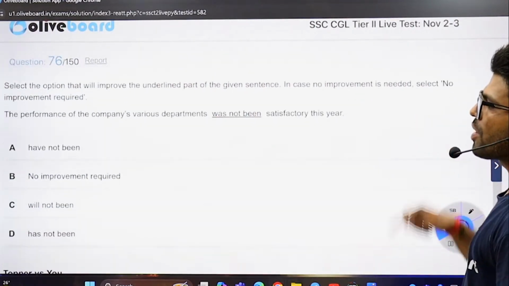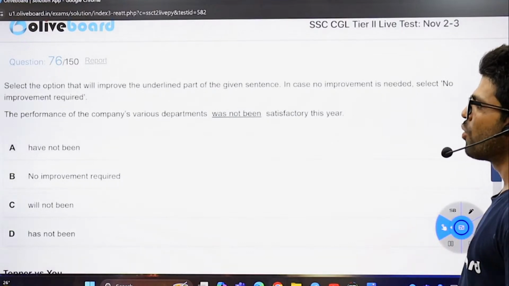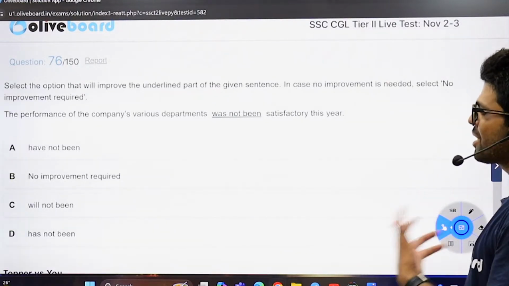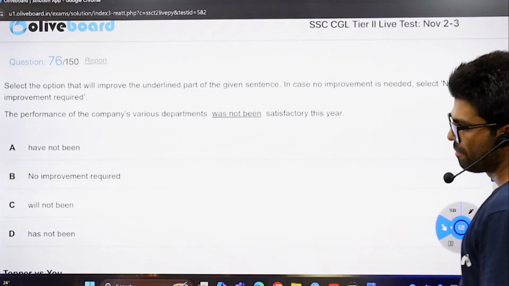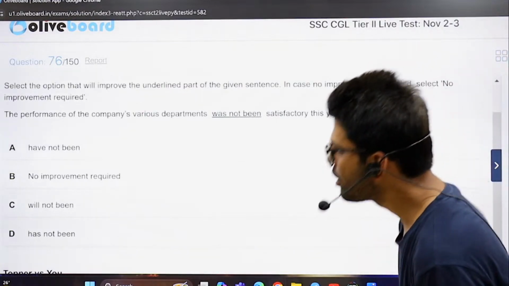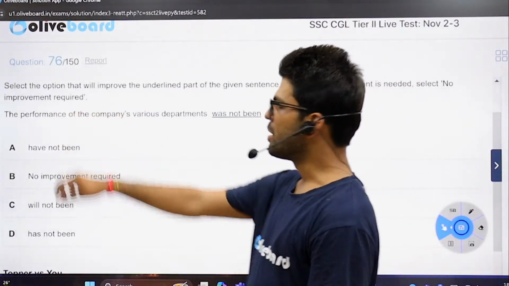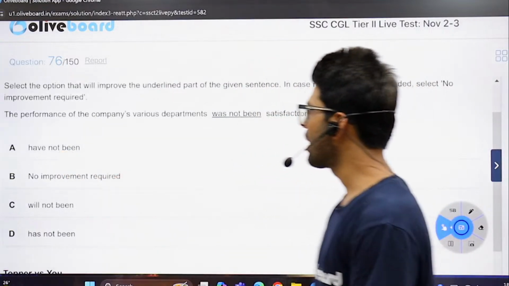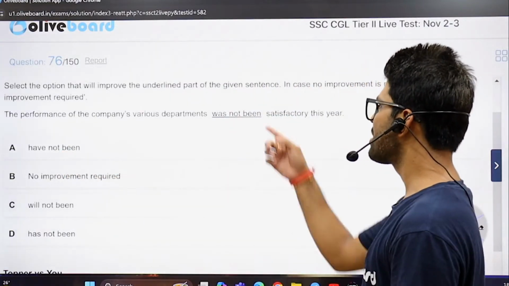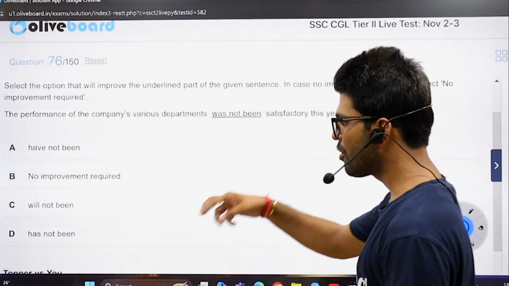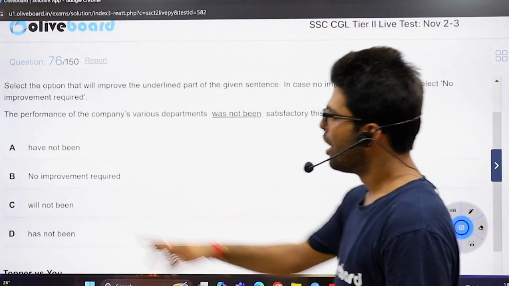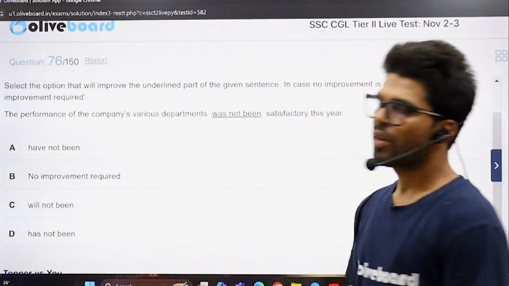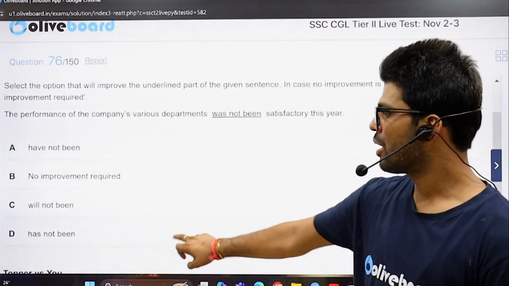The performance of the company's various departments was not been satisfactory this year. Okay, let's eliminate the options. The subject is performance, and performance is a singular word. You can't say have for that. You can say was, but no passive tone here, so third form after that. You need some improvement. Models do not take a V2 or a V3 after them. Impossible. The only option left.